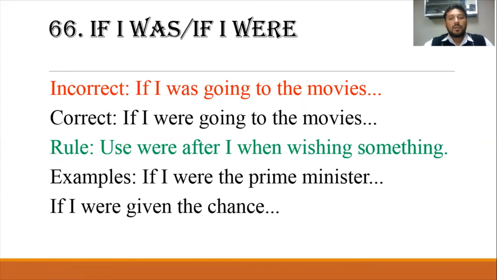If I was or if I were. "If I was going to the movie, I would do something." So the correct is, if I were going to the movie. After if, we have to use I were, not I was. Use were after I when wishing something. Okay. If I were the prime minister, or if I were given the chance. So when there is any kind of wish, when you have a desire, use if I were.